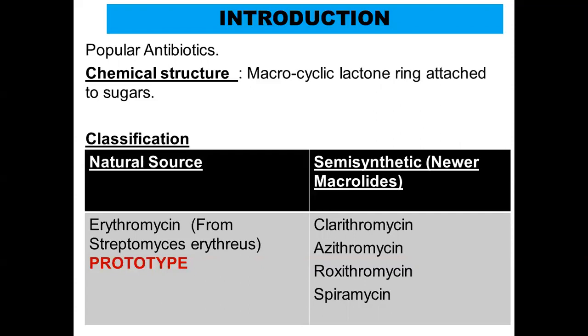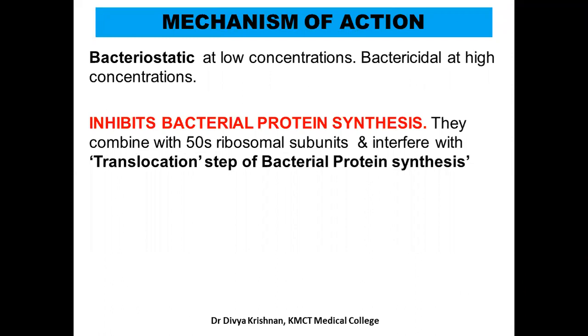So the other part of the classification includes the semi-synthetic or the newer macrolides, and these are clarithromycin, azithromycin, roxithromycin, and spiramycin. So in our discussion today, the principal macrolides which we are going to concentrate upon are erythromycin because it is a prototype drug, and from the semi-synthetic group we will be mainly looking into clarithromycin and azithromycin for our discussion. Okay, so now we'll see the mechanism of action.